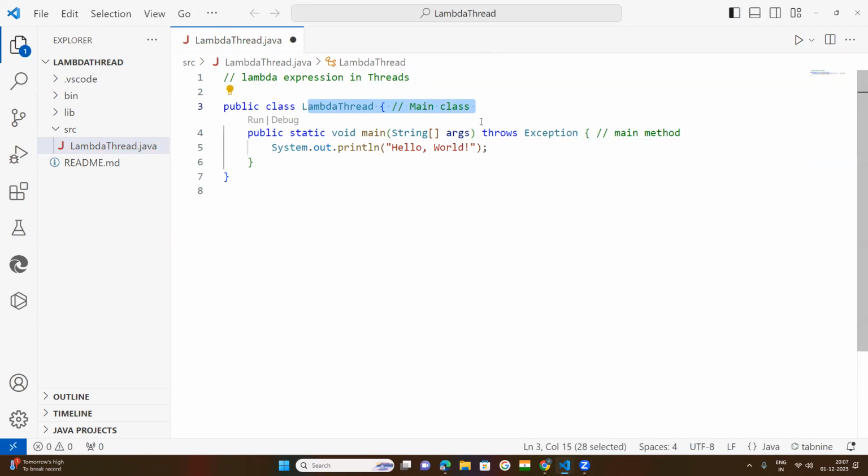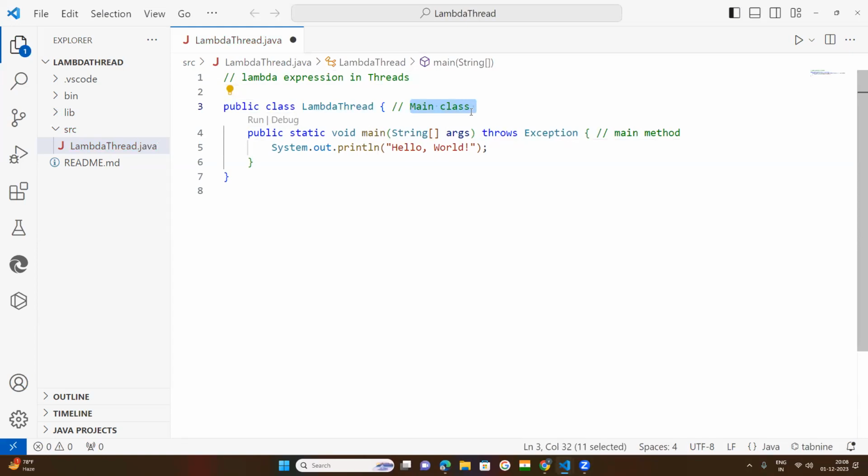Where you get the problem: suppose every project is started with a main class, with this public access modifier. Otherwise, if you keep the main class name, since it is public, you can call this main class outside of the class, in another class also. That moment, if every class is a main class, you will be in confusion. Not only me, the Java compiler will be confused about which class to call.